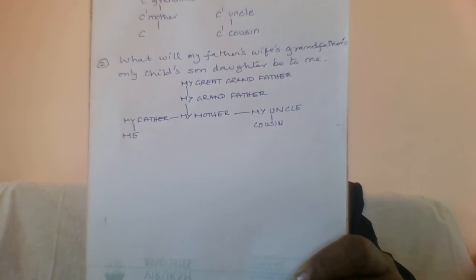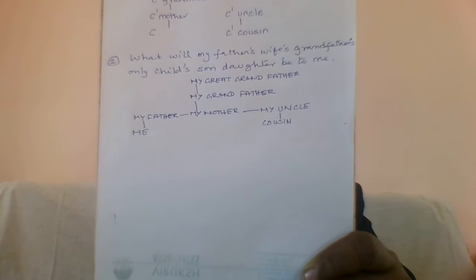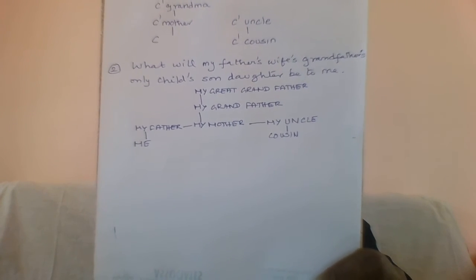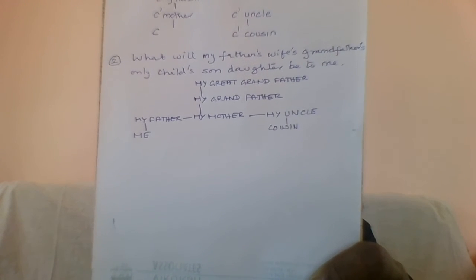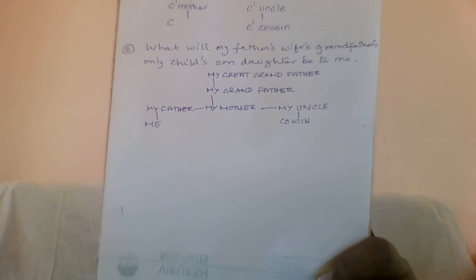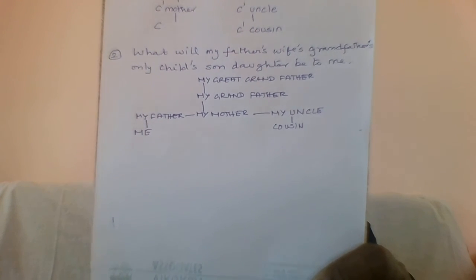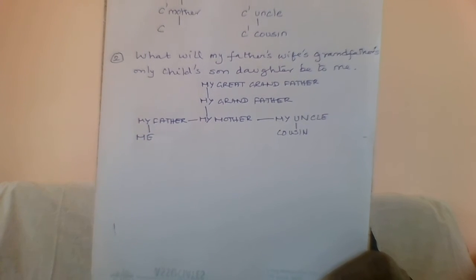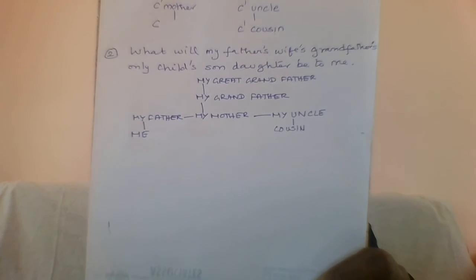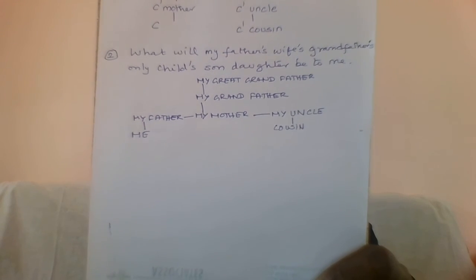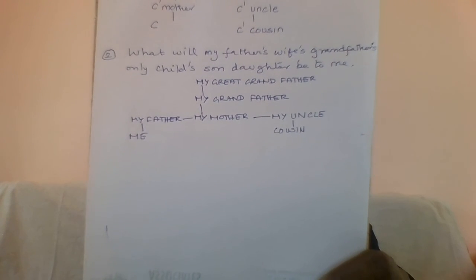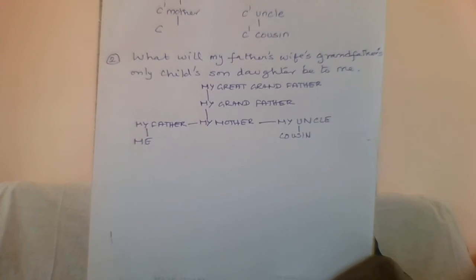Now let us look at another question. What will my father's wife's grandfather's only child's son's daughter be to me? So, myself, my father is one generation above, and father's wife is nothing but my mother, and mother's grandfather is, for me, great grandfather.